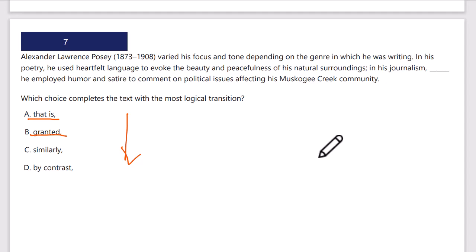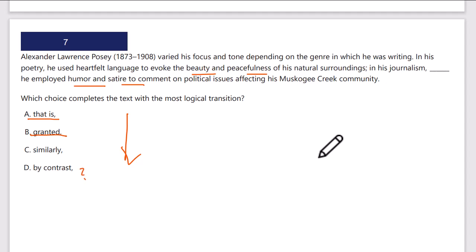Let's take a look. We want to, as always, read the sentence before the underline, read the sentence after, identify the relationship of ideas. Alexander Lawrence Posey varied his focus and tone depending on the genre in which he was writing. In his poetry, he used heartfelt language to evoke beauty, peace of his natural surroundings. In his journalism, by contrast, he employed humor. So he evoked beauty and peace, and by contrast, in this other genre, he employed humor and satire to comment on political issues. That might be it.